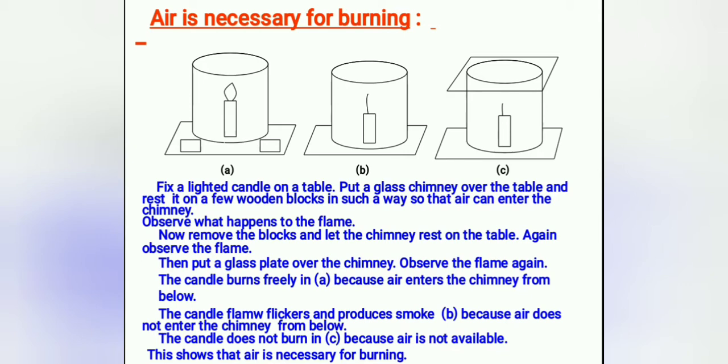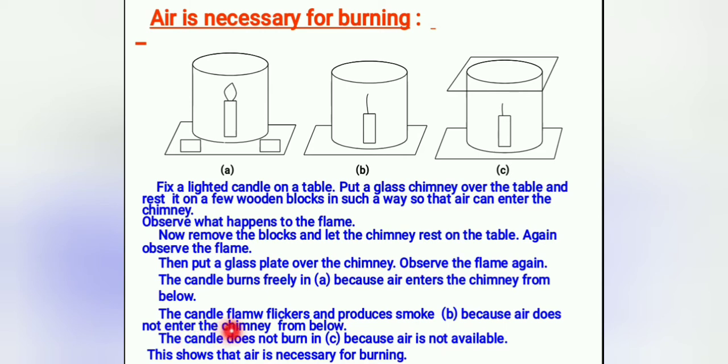The observation is the candle burns freely in figure A because air enters the chimney from below also. In figure B, the candle flame flickers and produces smoke. I cannot introduce smoke here, that's why you can see it here. This is because the air is not entering from below. There is only air from the top. So there is a difficulty in burning: the flame will flicker, it starts to shake, and it starts to produce smoke.